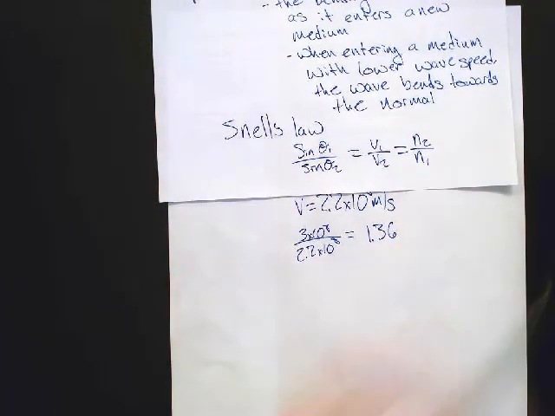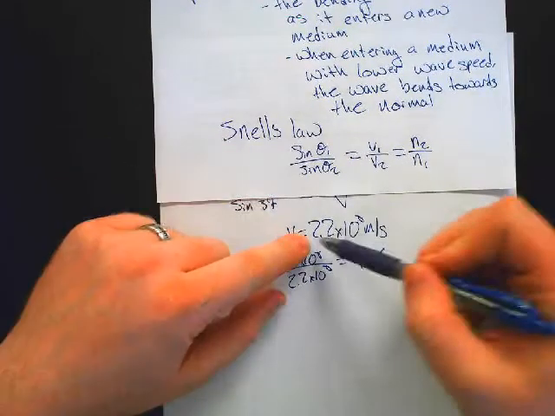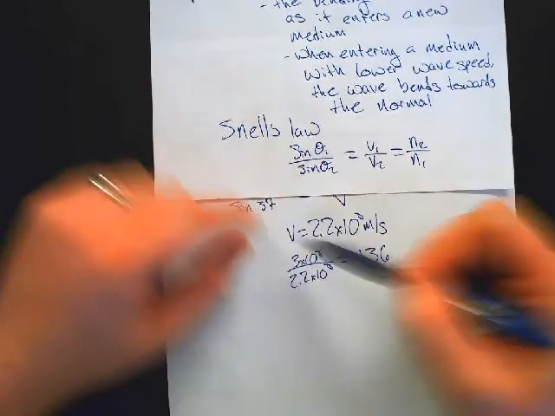It is an index of refraction. It is the ratio of the speed of light in a vacuum to the speed of light in whatever substance you're interested in. Okay. Why didn't I just do this to here? Because I wanted to take the pit stop and find the actual speed of light in the water.